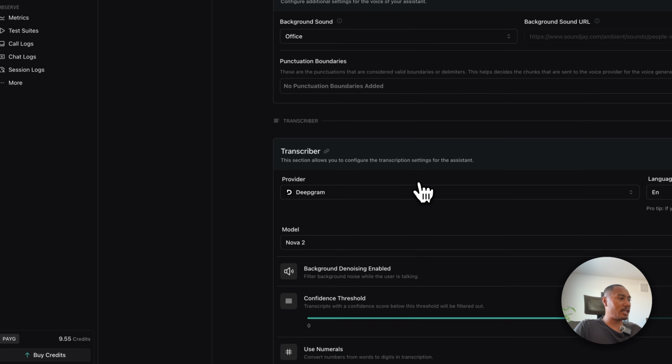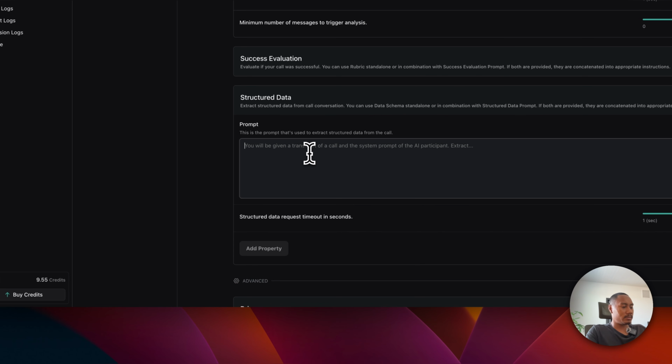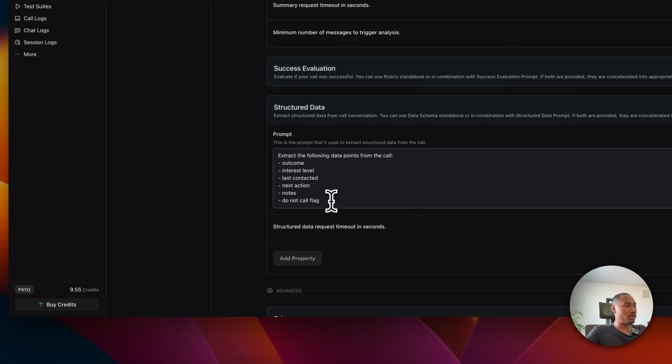Okay. And we also have these data points that we'll need to set as structured data. So let's start knocking those out. The following structured data points that we need are the outcome, the interest level, last contacted, next action, any notes from the call, and the do not call flag, just in case we have a lead that does not want to be contacted.